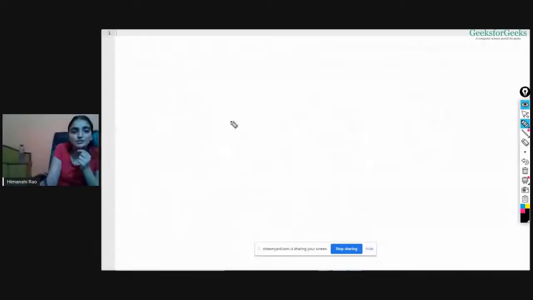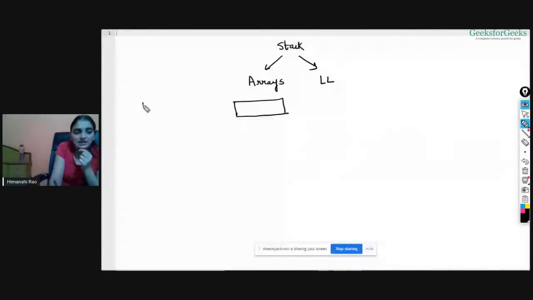So I need to implement all those operations. For implementing a stack, we can have two options. Either you can implement it using arrays or you can implement it using a linked list, right? Say I want to implement it using arrays. I have created an array and this is my stack. I want to insert 1, and say I have taken the size 5 here, right? Insert this 1 here. So its size will be 5, right?